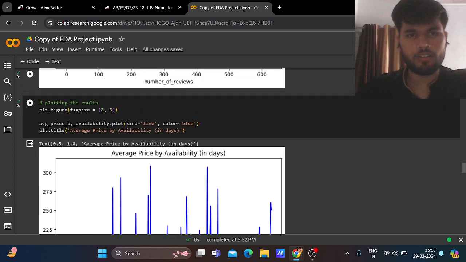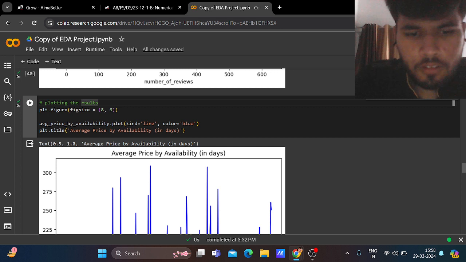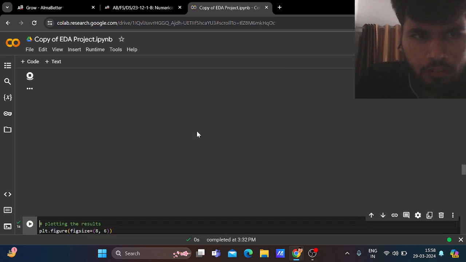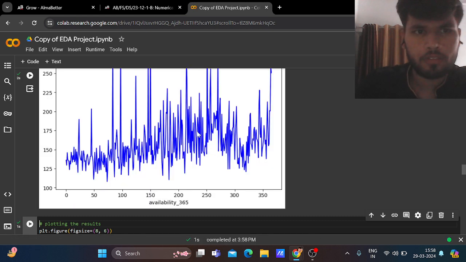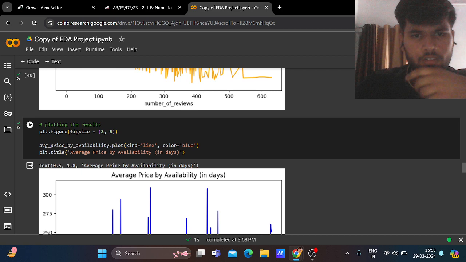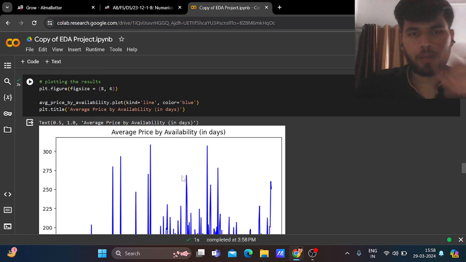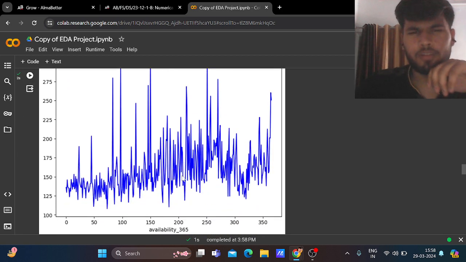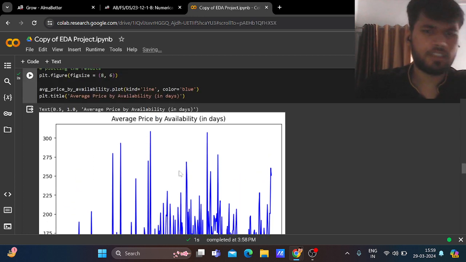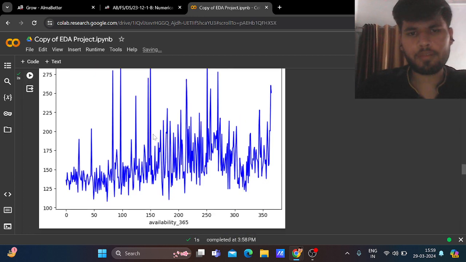Now plotting the results of price by availability 365. So this is quite an equal interval line chart, but you can clearly see this is the maximum.